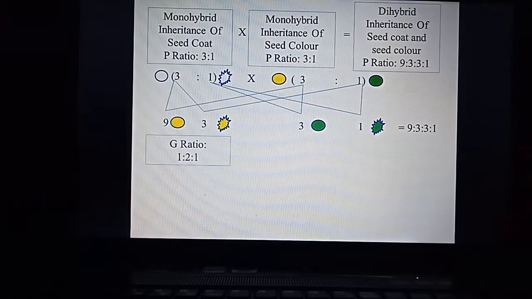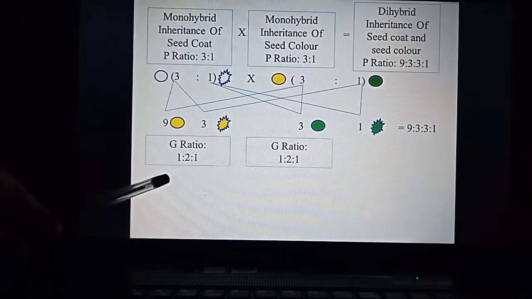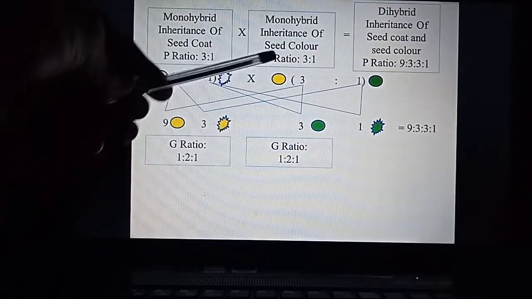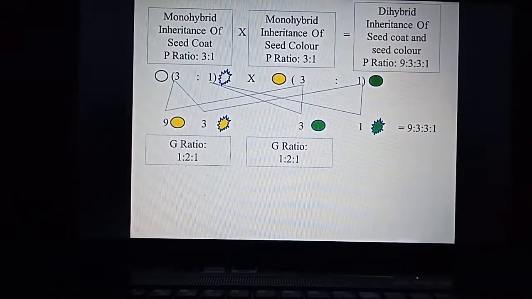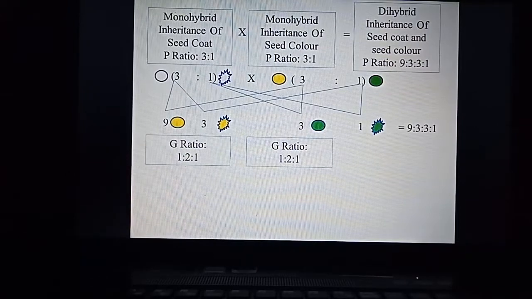So for the genotypic ratio, we will perform the same thing. The genotypic ratio of inheritance of seed coat is 1:2:1, and similarly, for the monohybrid inheritance of seed color, the genotypic ratio is 1:2:1. So now what we'll do is just multiply.